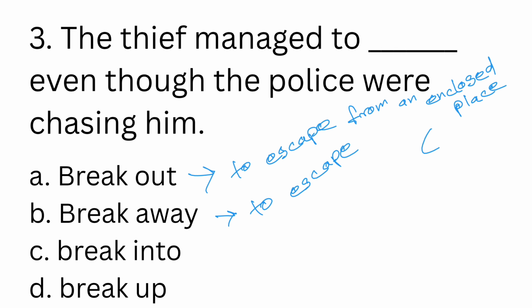What kind of an enclosed space or place can the thief be in? He can be in a prison. So a prison is an enclosed space. A prison is a place where he is kept in captivity. So when somebody escapes from a place where they are kept in captivity, then we use break out.